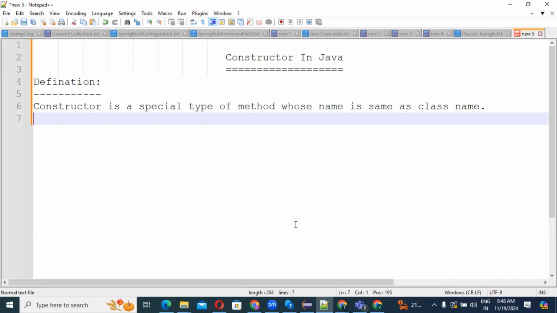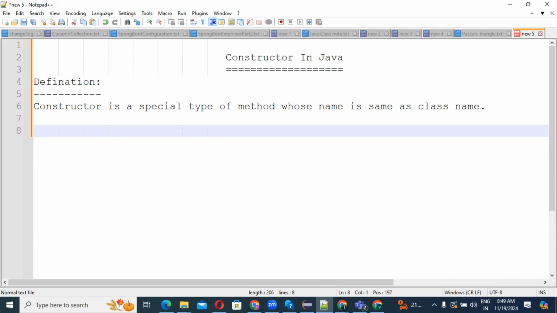Abstract method, concrete method, yes or no? All these different types of methods we already have in Java. So why are you going to use this special type of method, whose name is the same as the class name? Definitely there will be some reason, right? So that reason we need to understand in this video. So what is the main purpose we are going to use the constructor, guys? I will point out one by one.